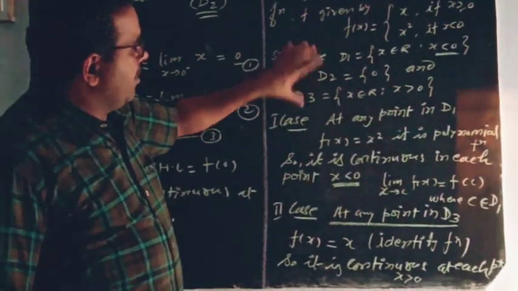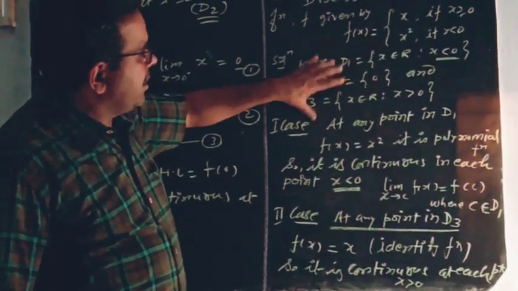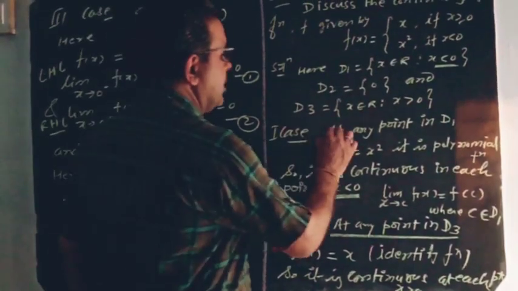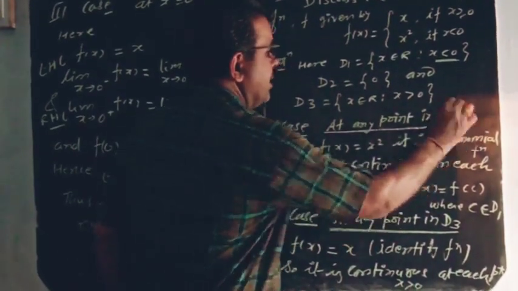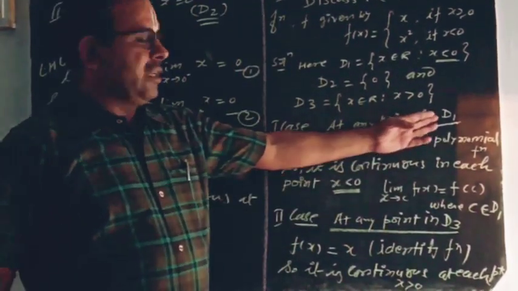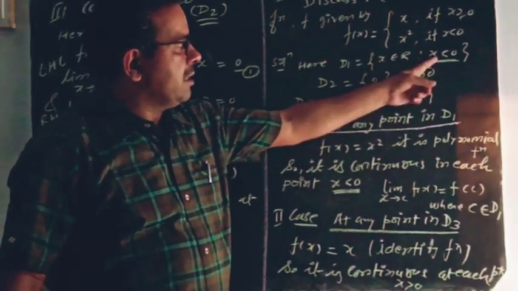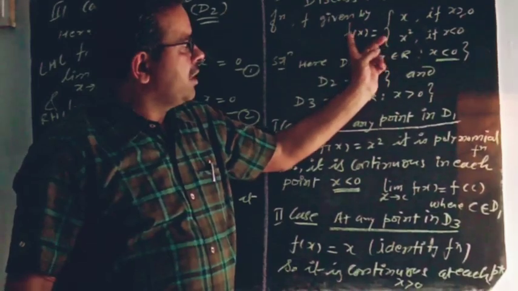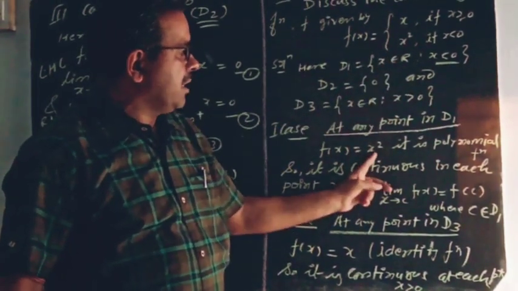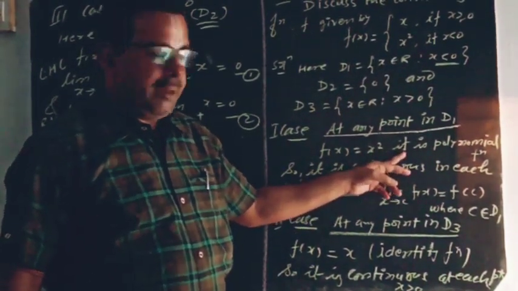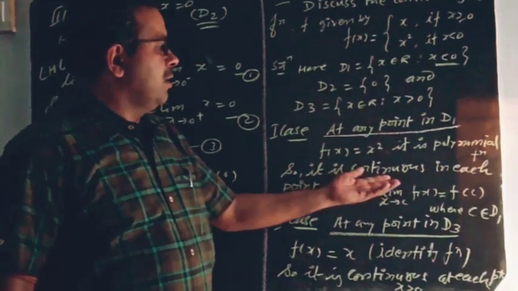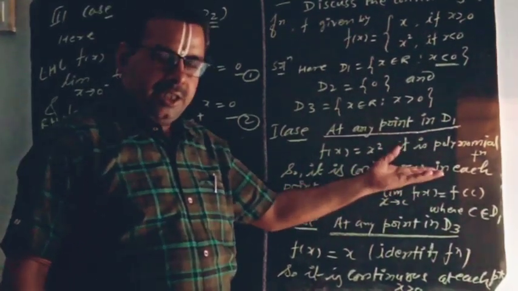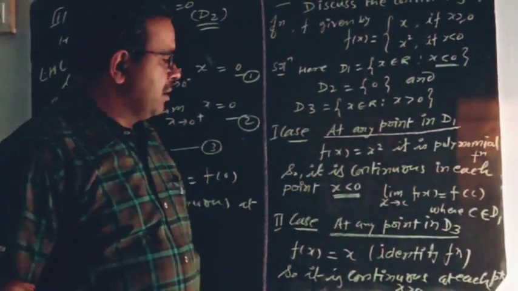Now we will test the continuity at each point. First case, at any point in D1, it means x is less than 0. Then f of x is equal to x square. It is a polynomial function, and a polynomial function is continuous at each point of its domain.